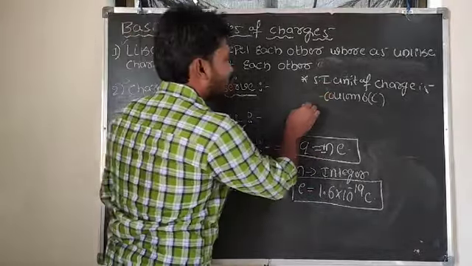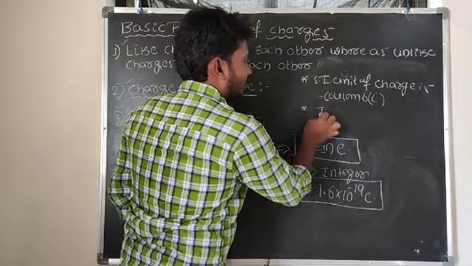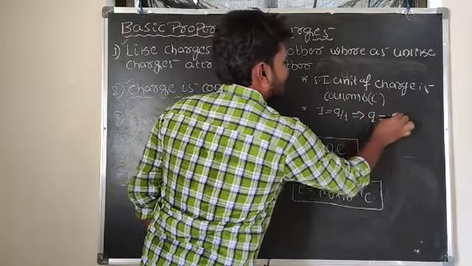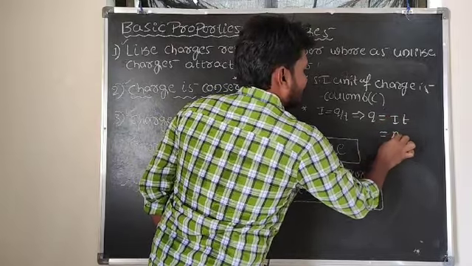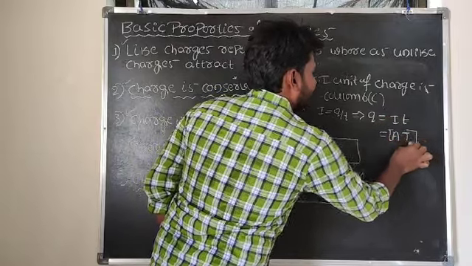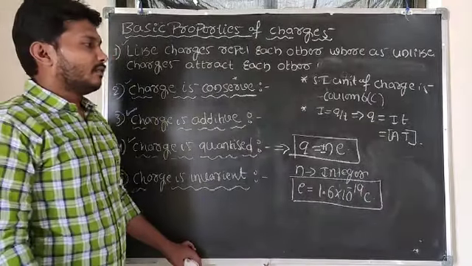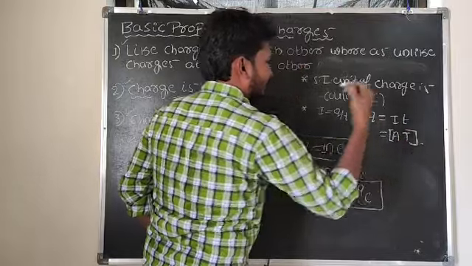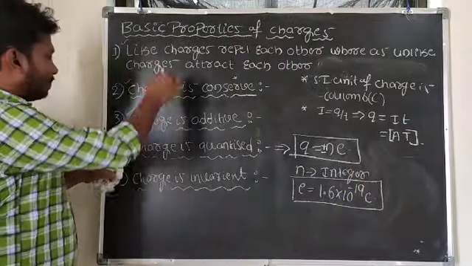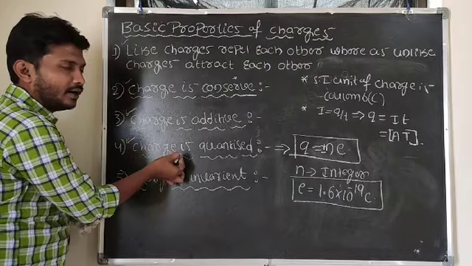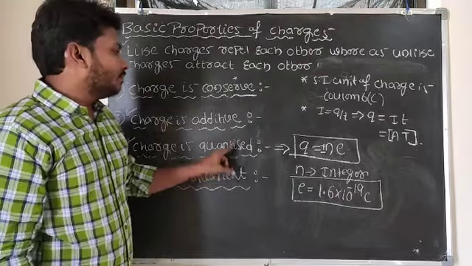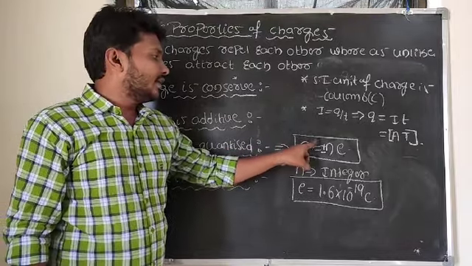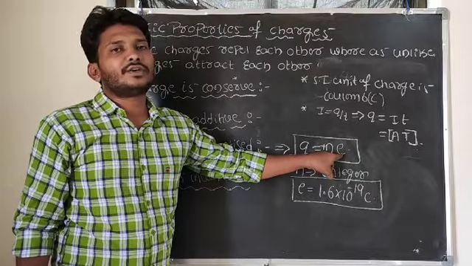What about the dimensional formula? We get it from the current. Current is equal to the rate of flow of charge, so charge Q is equivalent to I into T, that is ampere times time. So the dimensional formula for charge is ampere into time. Among the basic properties of charges, we are discussing quantization of charge here. From quantization of charge, we come to know that the total charge over the body is equal to an integral multiple of the charge on the electron.